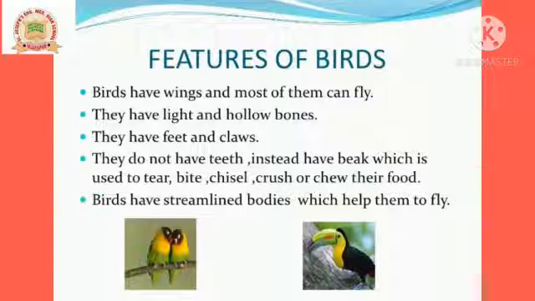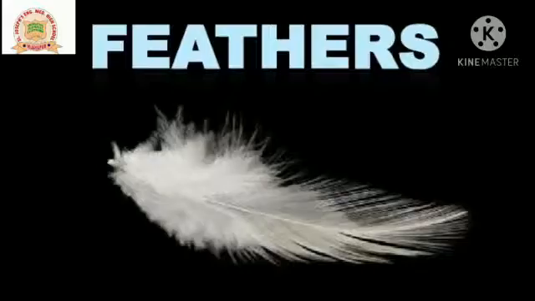Got it, children? How can birds fly? Now the next one, that is the feathers. All birds have feathers, children. Now feathers means what, children? Listen. Feathers are the things which cover the bird's body. They help keep the birds warm. Feathers also protect them from injury.